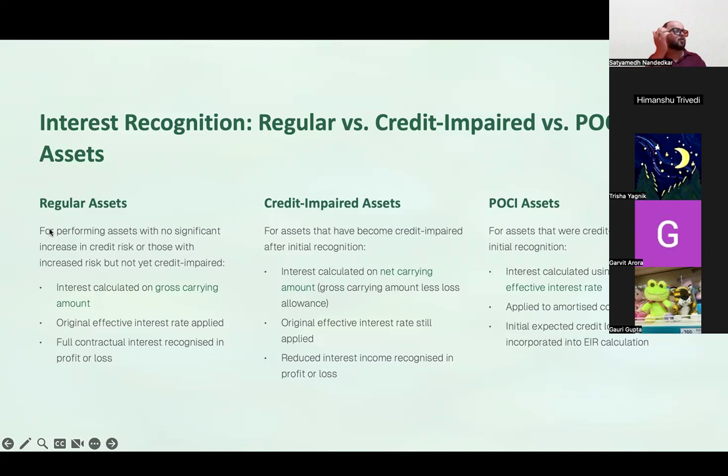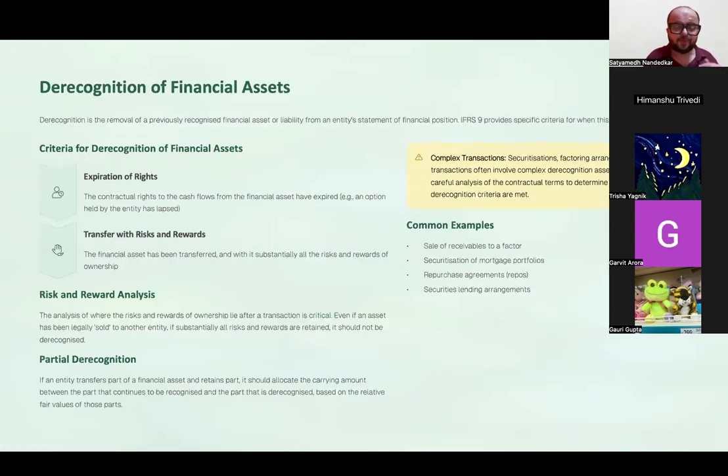In AFM, I am sure you have looked at different bond ratings, right? Triple A rating, double A rating, triple B rating, B rating, triple C rating. A B rated bond could be a bond which is credit impaired at origin. Still, entities do deal in these junk bonds also.